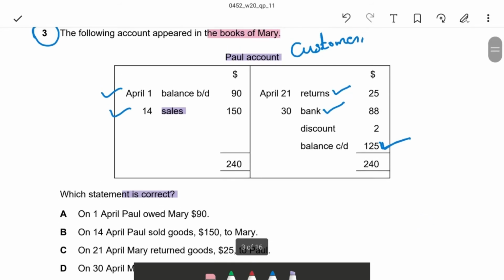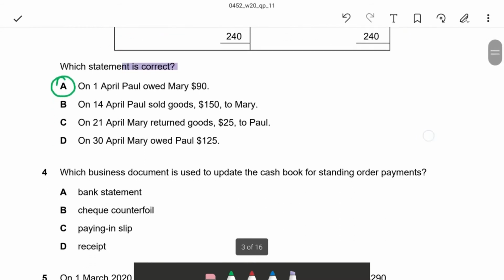First option: on 1st April, Paul owed Mary $90. Paul is the customer, Paul is owing Mary 90 on 1st April. The first option itself is correct. Next.